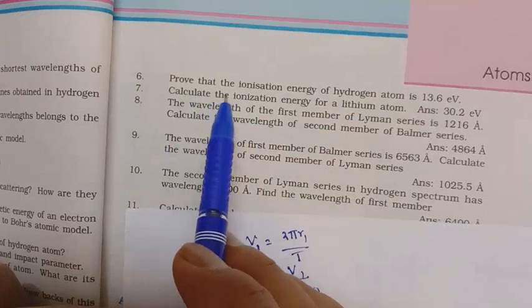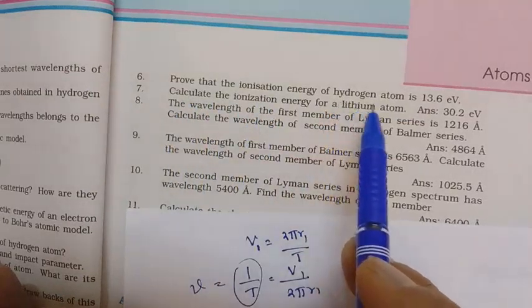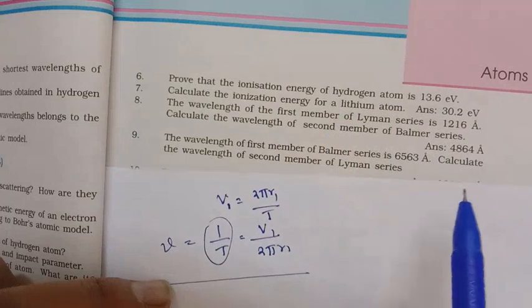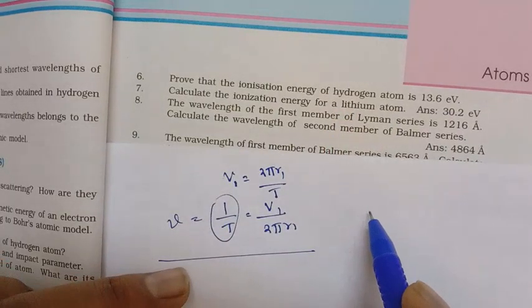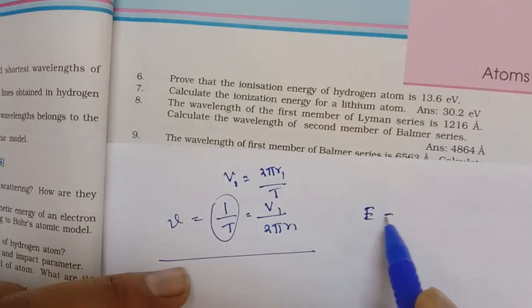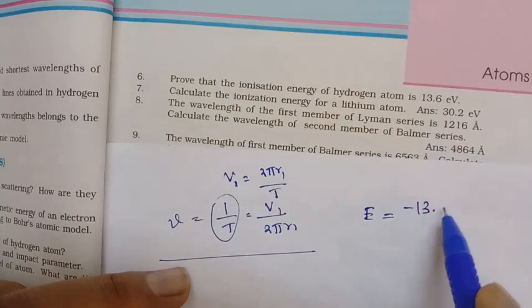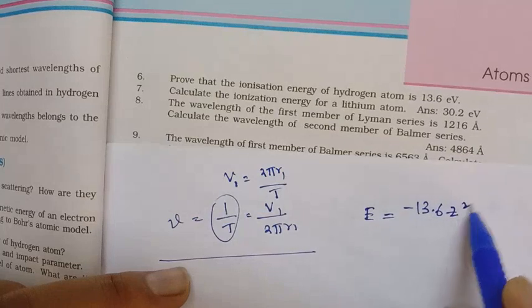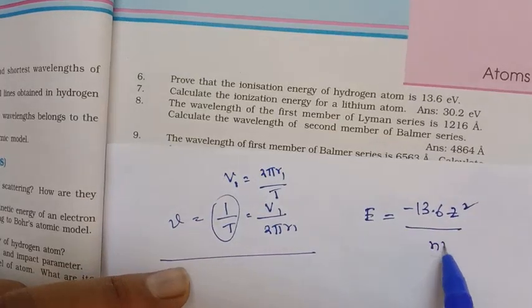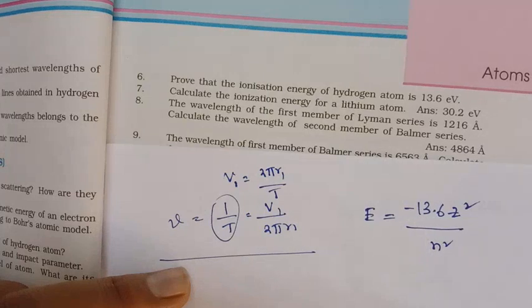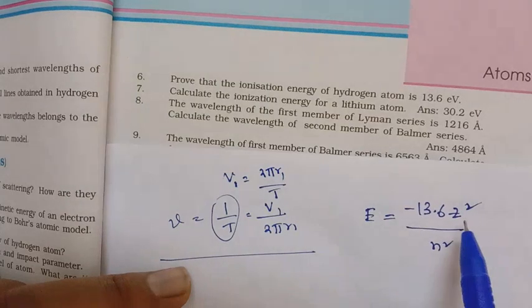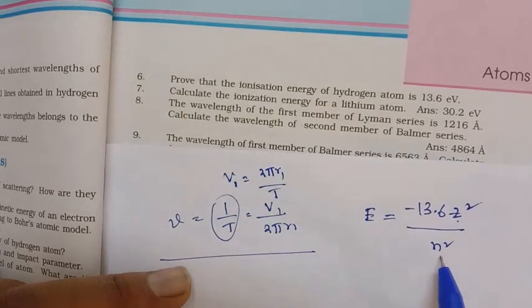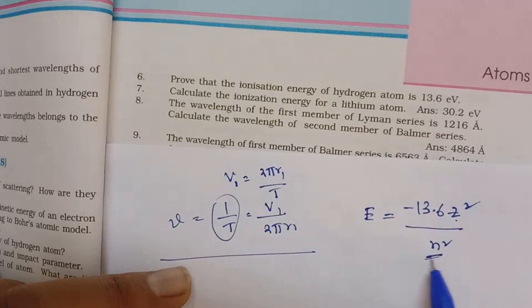Next, prove that the ionization energy of the hydrogen atom is equal to 13.6 electron volts. The energy function is already known: minus 13.6 Z square upon n square, where Z is the total number of positive charges, and n is the outermost orbit number.